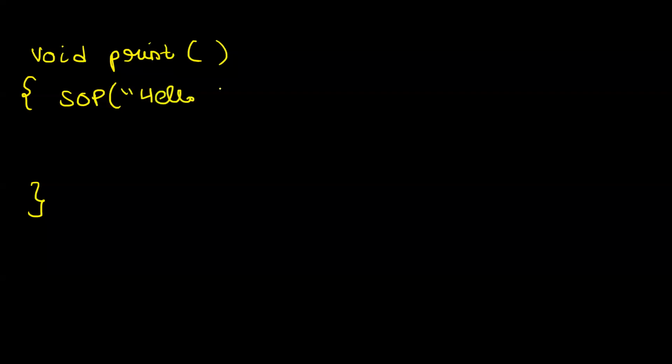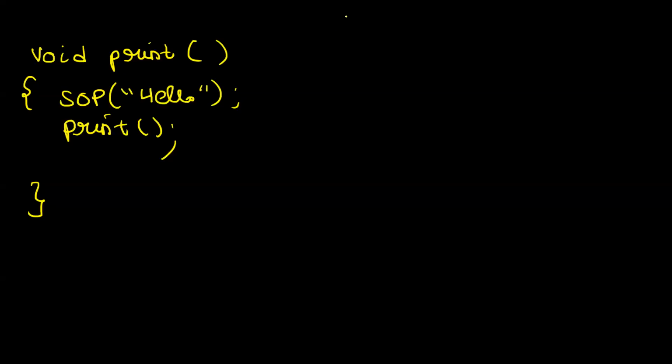Let's say I'm writing a function. Void print. This is a function, okay? And what is this function doing? This function is first of all printing hello. And then I am making the call to the same function. So first of all, tell me guys, is this an example of recursion? Go to the definition of recursion. Is this a recursive code? Yes, a function calling itself. Inside the print, you are calling the print method. So this is purely recursion.